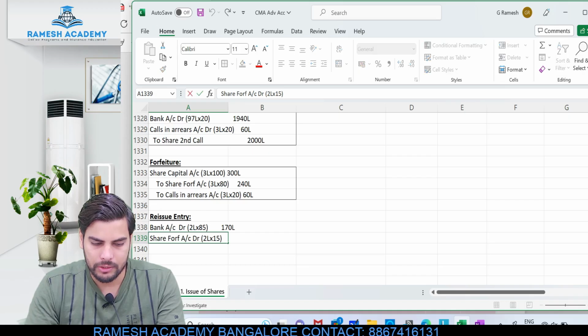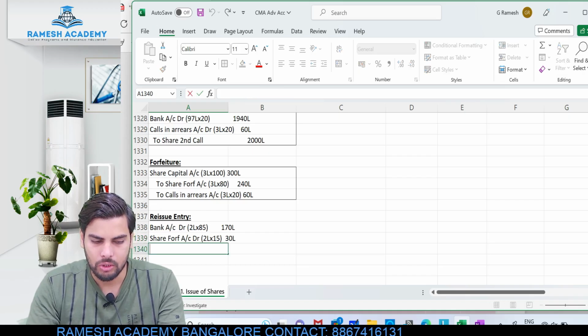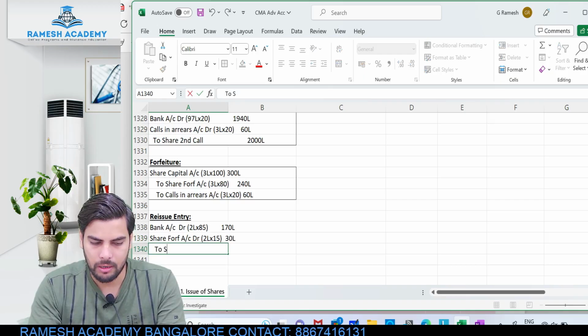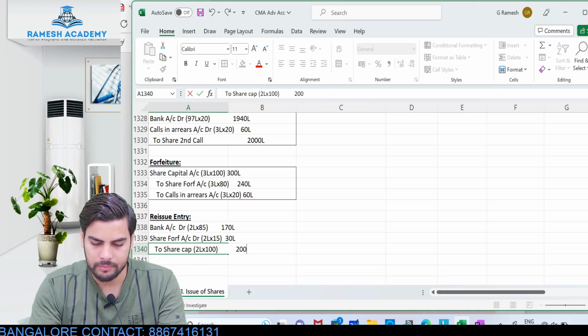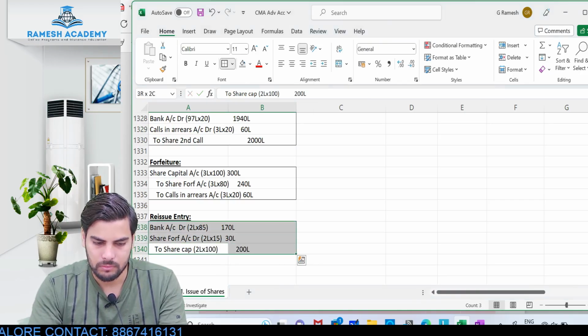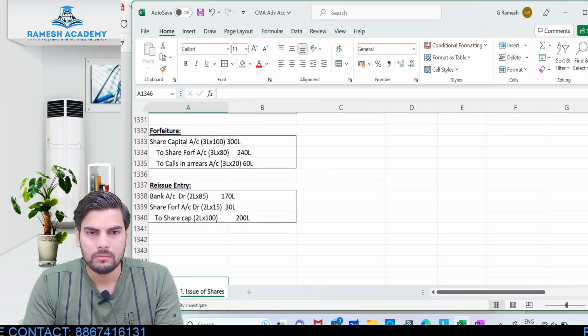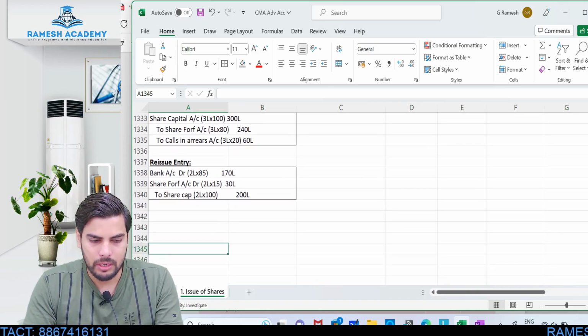This would be 30 lakhs, right? So this would be 30 lakhs to what? To share capital account, always at nominal value. Share capital would be 2 lakh into 100 rupees, the nominal value. This would be 200 lakh. Clear? So this is the reissue entry.